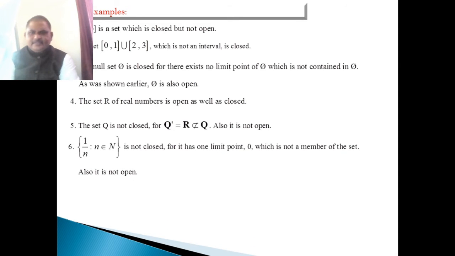Next, another set, 1 by n, where n belongs to capital N, is not closed, because it has one limit point, 0. 0 is the limit point of this set, but 0 is not a member of the set. Therefore, by this definition, the given set, 1 by n, n belongs to capital N, is not a closed set. It is also not an open set.